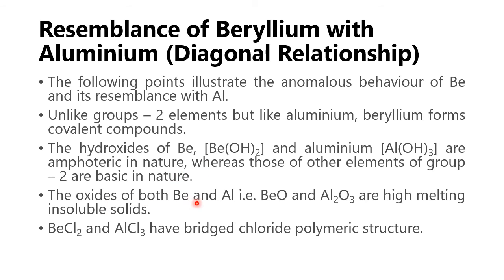The oxides of both beryllium and aluminum are high melting point, insoluble solids, but they are soluble in organic solvents due to the covalent nature. But other members are ionic, they are soluble in water. Beryllium chloride and aluminum chloride have a bridged chloride polymeric structure due to the deficiency of electrons and covalent nature. Others will not go for the polymeric structure.